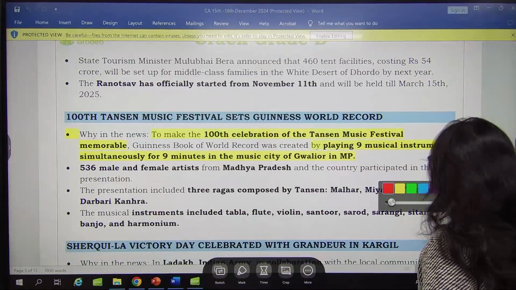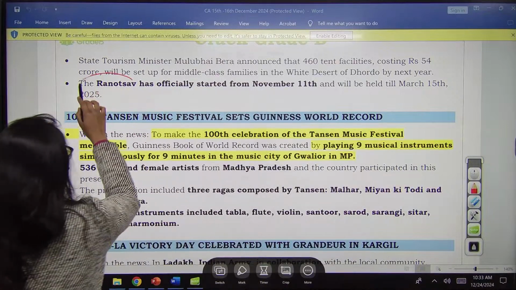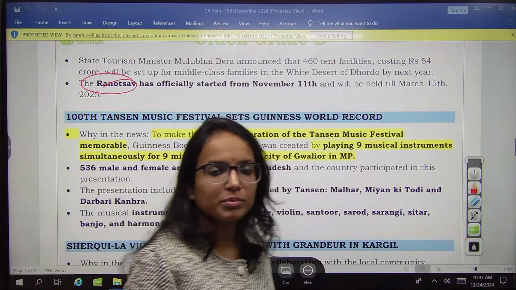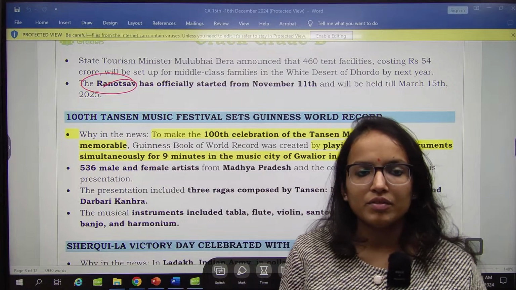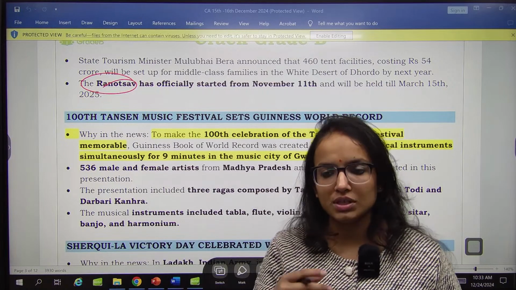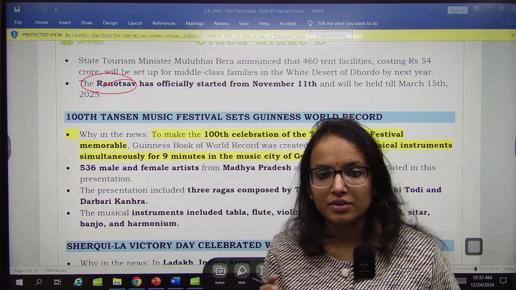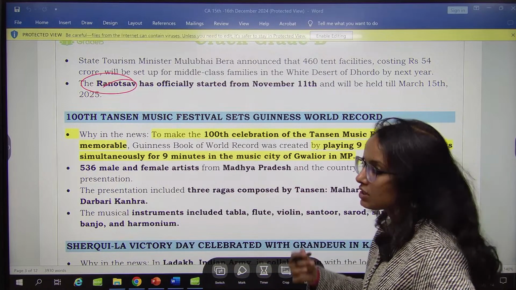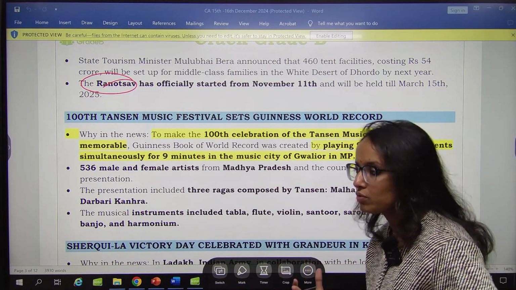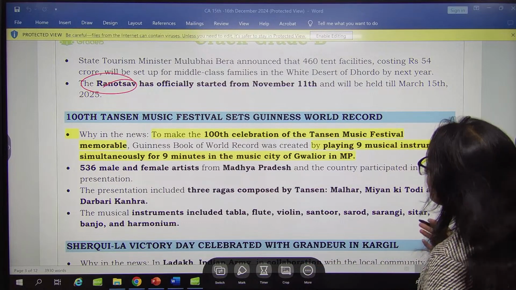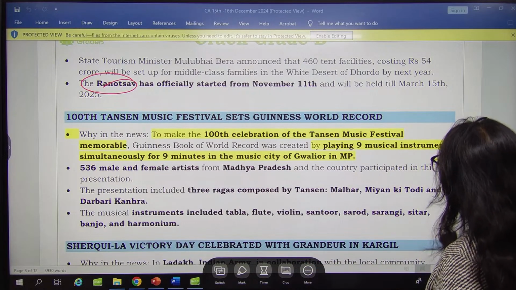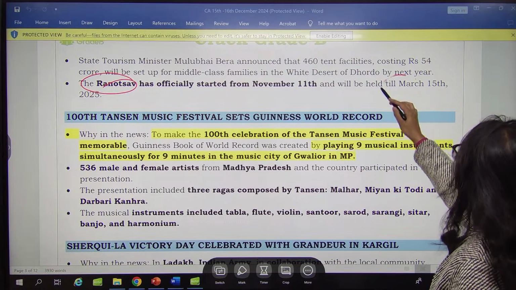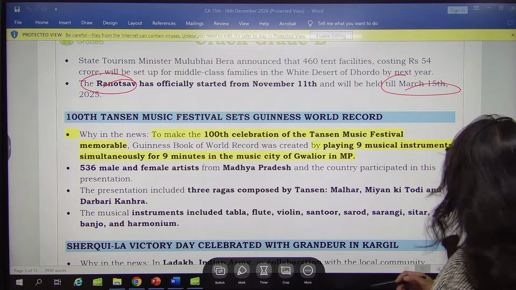And Rann Utsav is very famous from the Kutch area, right, where due to a lot of salt, you see this white desert, Rann of Kutch. So Rann Utsav is a very famous festival organized over there to attract tourists as well. It has started from November 11th and will be held till 15th March 2025.